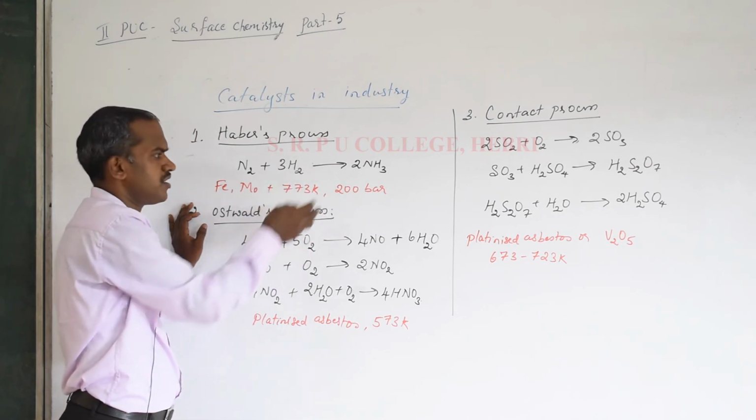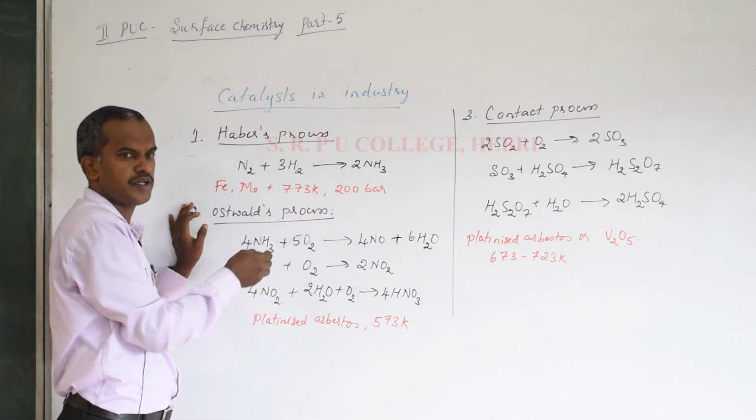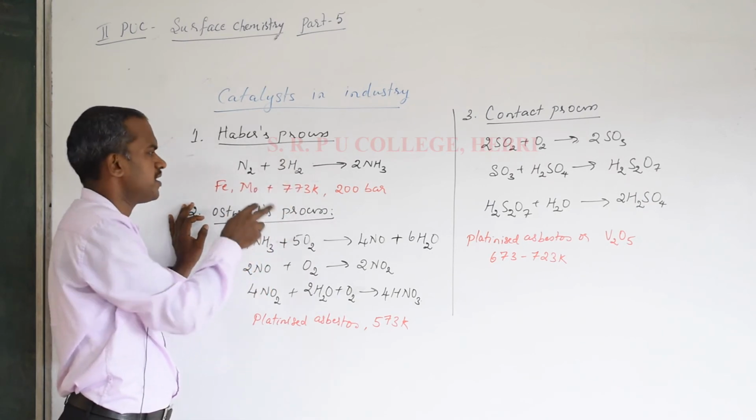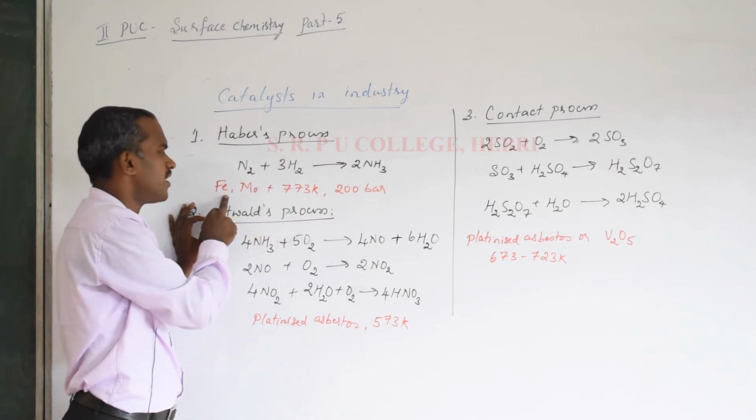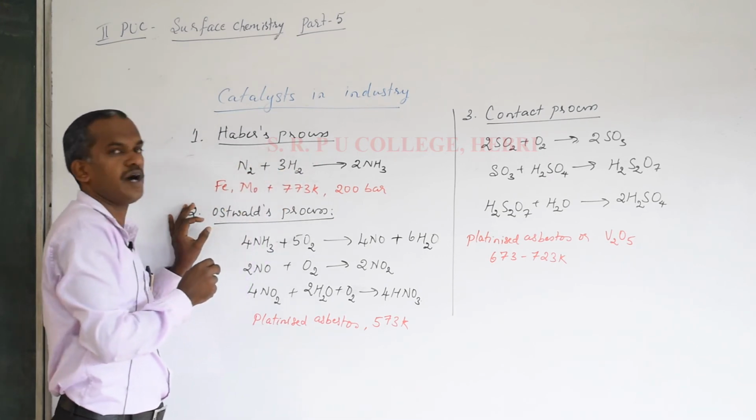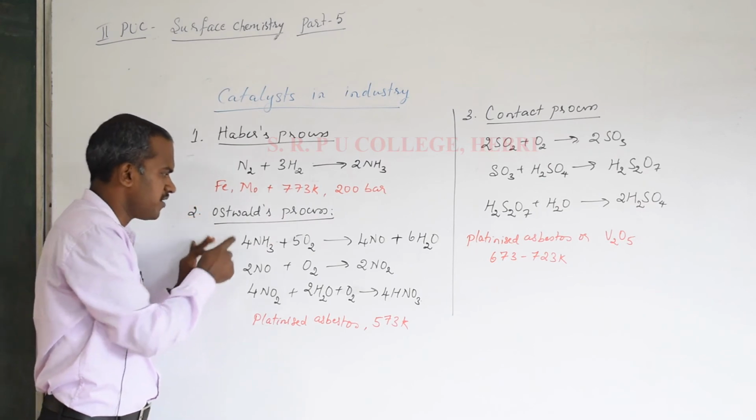We can use the iron oxide also. Even potassium oxide and alumina is used nowadays in this Haber's process. But you can remember iron, or a finely divided iron, which acts as a catalyst in Haber's process. There is the synthesis of ammonia. Now the second one is the Ostwald's process.